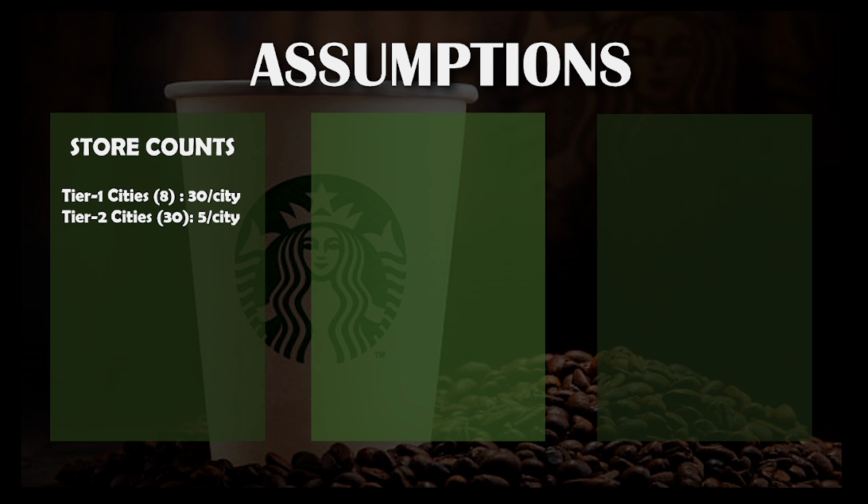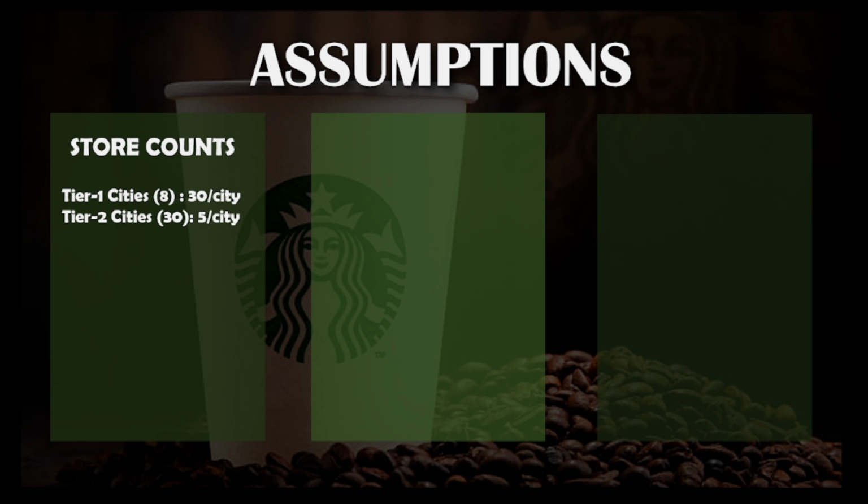For tier 2, out of 50 cities, I'm assuming only 30 have Starbucks stores, and that too 5 stores per city. Why only 30? Because again, Starbucks market penetration in India is quite low because of obvious reasons like the culture of coffee in India, and especially for high value orders. We all know Starbucks is quite expensive, coffee value ranging from around 200 to 300, and people are not spending on such high value items.